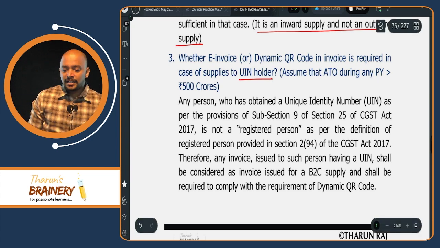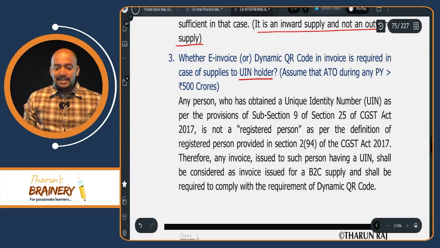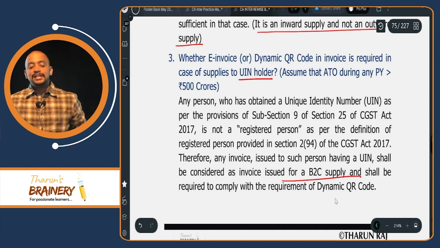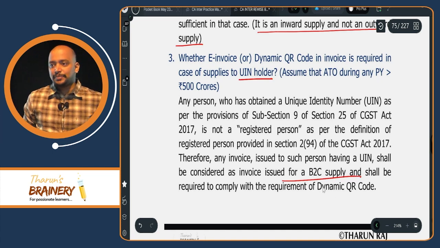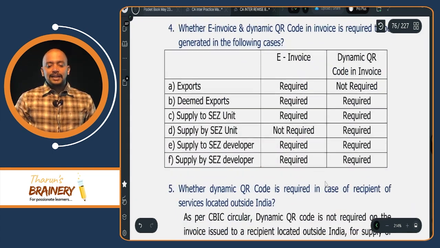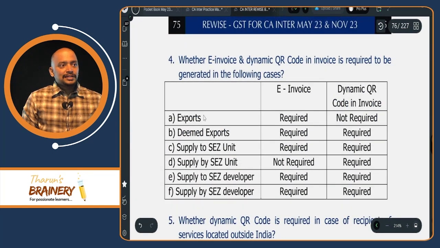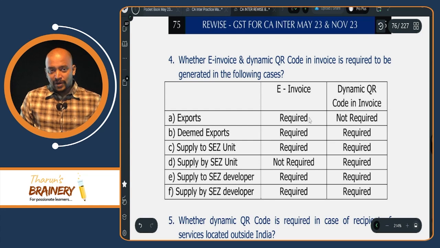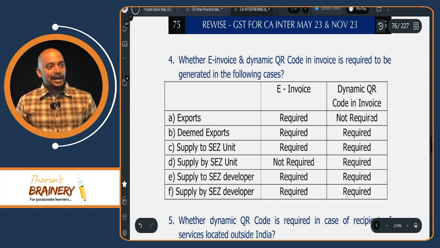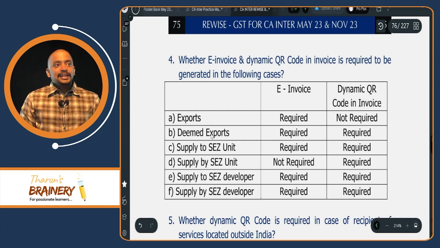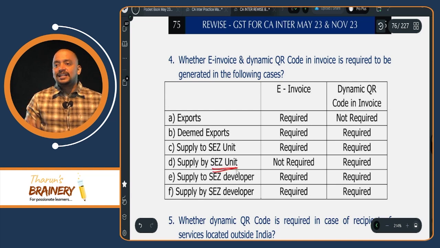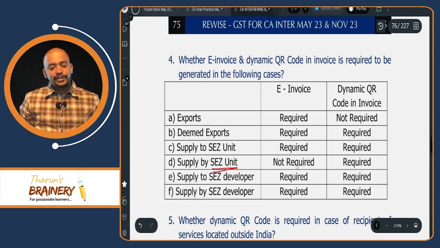So any person who has obtained UIN is not a registered person. Therefore, any invoice issued to that person shall be treated as B2C supply for e-invoice purpose. Means e-invoice is not required, only dynamic QR code. Then, in case of exports, always e-invoice is required, but dynamic QR code is not required. In other cases, SEZ unit is specified now in that exception list. That's why e-invoice is not required.